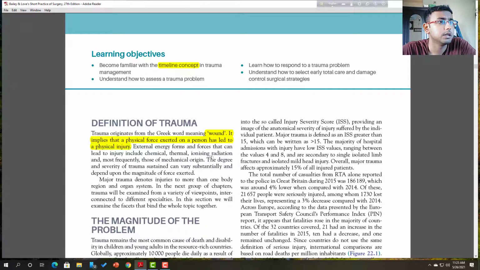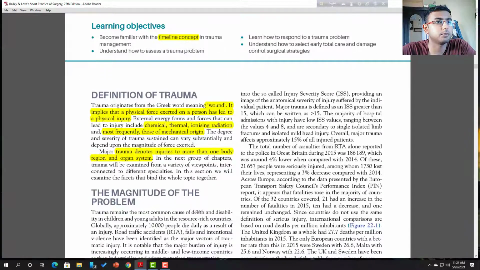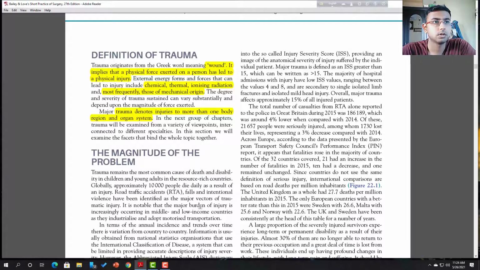The external energy forms of force that can lead to injury include chemical, thermal, ionizing radiation, and, most frequently, mechanical origin. So there must be a definitive cause of a trauma wound. Major trauma denotes injuries to more than one body region or organ. In later chapters, trauma will be examined from a variety of viewpoints by different specialists, so later on it will be discussed.